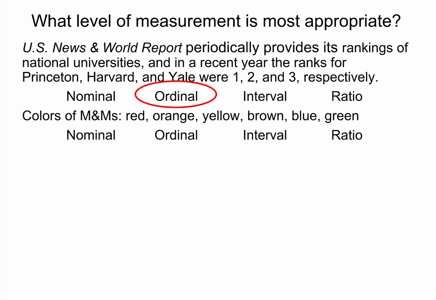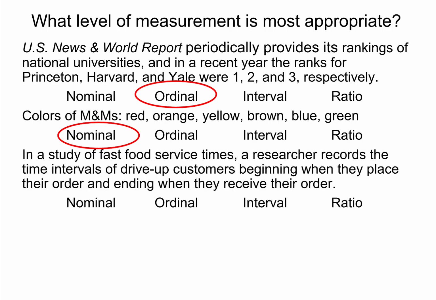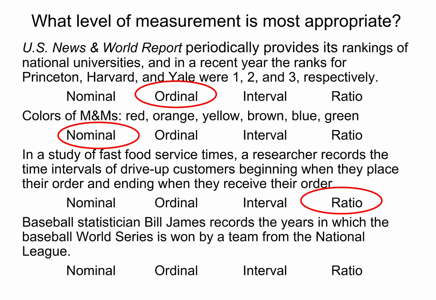The colors of the M&Ms in the bag, and this is going to be nominal. In a study of fast food service times, a researcher records the time intervals of drive-up customers beginning when they place their order and ending when they receive their order. Okay, so this is time, and this is going to be ratio because we could say that customer A spent twice as much time in line as customer B. Baseball statistician Bill James records the years in which Baseball World Series is won by a team from the National League. And this is going to be interval. We can calculate the difference between the years, but we can't say it took twice as many years for something to happen.